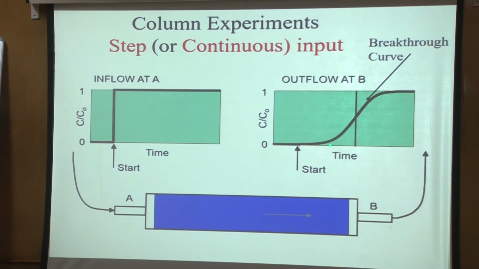What estimate of the velocity would we get if we take the length and divide by the time taken for the center, the 0.5 point, of this curve? Typically it will be very close to the velocity, but because of dispersion there is some difference. So we will see that.